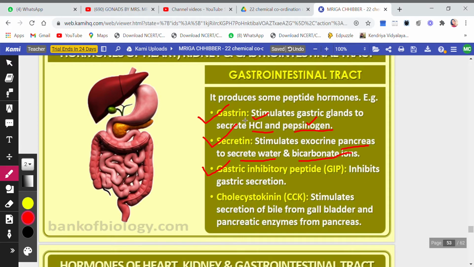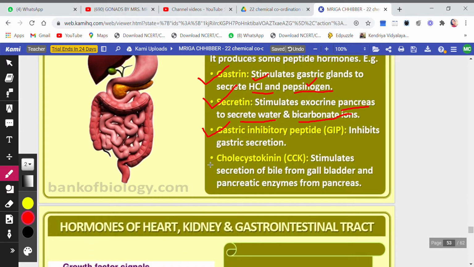The secretion of gastrin will be stopped. Then cholecystokinin stimulates the secretion of bile from the gallbladder and pancreatic enzymes from the pancreas.